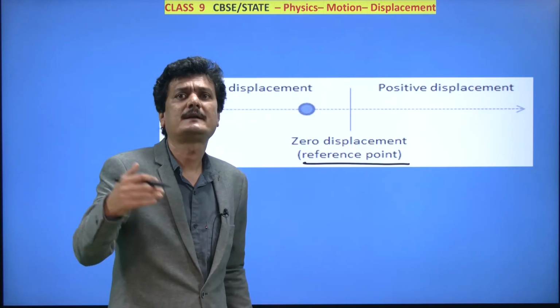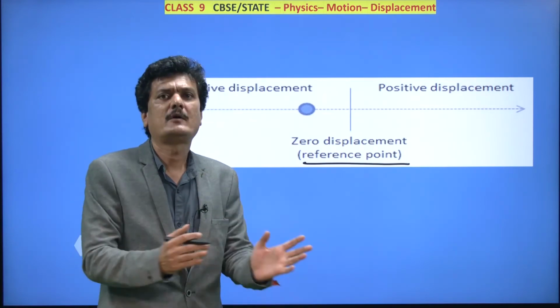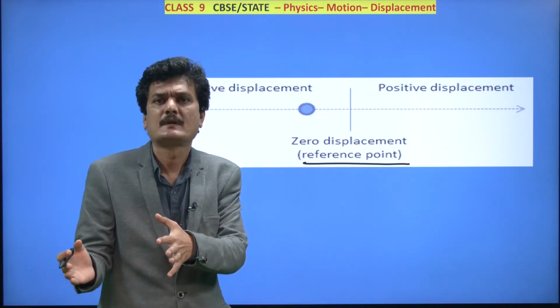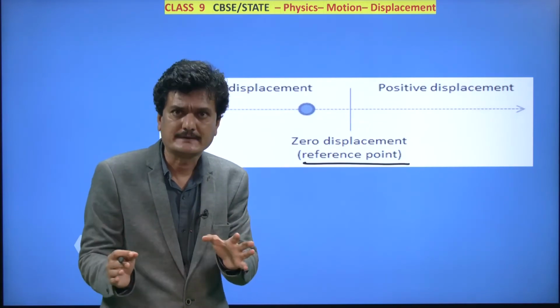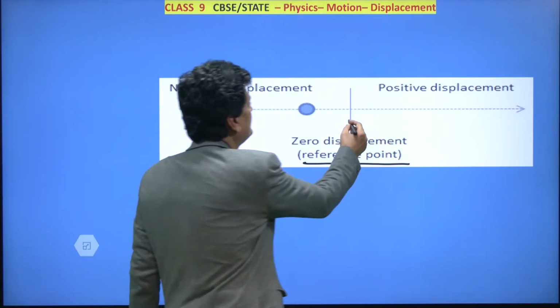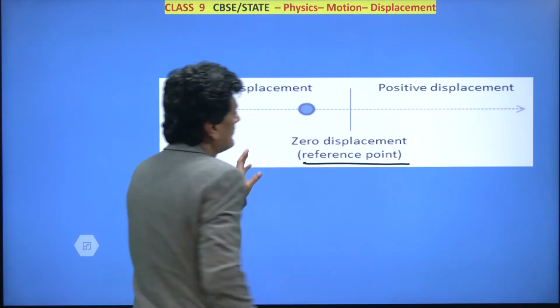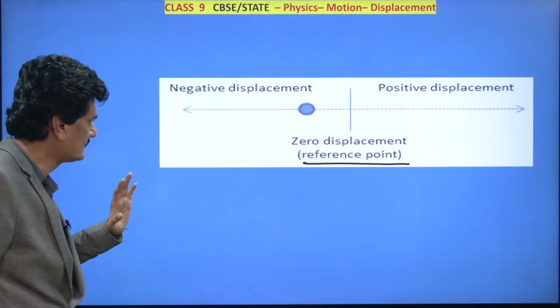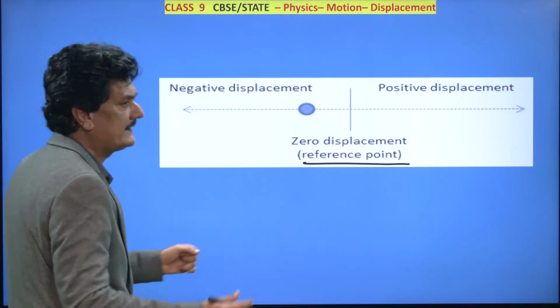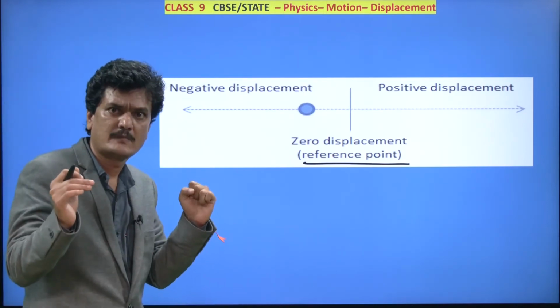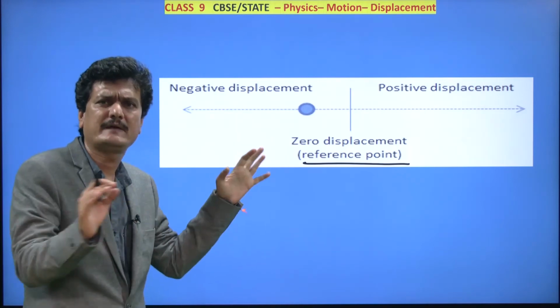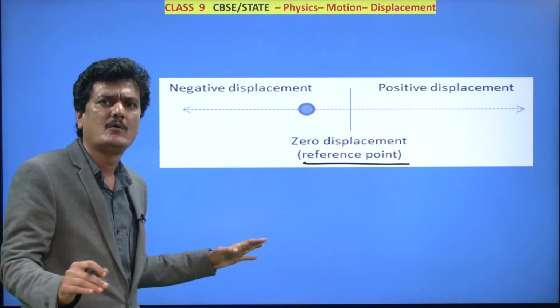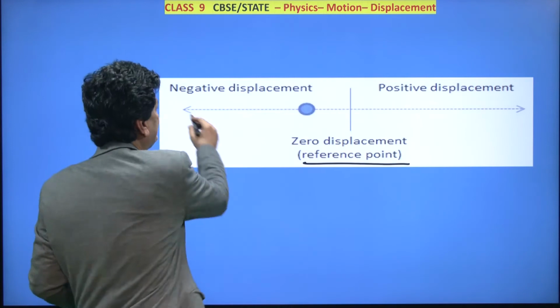The point where the journey began, where the body began to move, that we will take it as a reference point. Now why, what is the significance now? See here, this we can consider as an x-axis, and what we are doing is that wherever the body started moving, on the road, ground, anywhere, wherever the body started moving, we put the x-axis there.